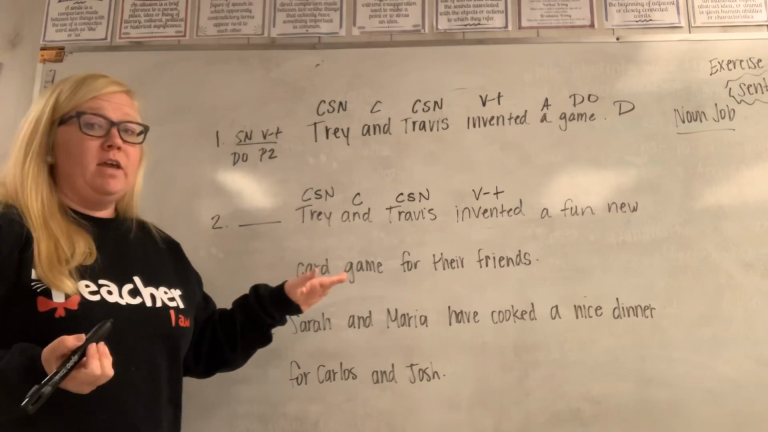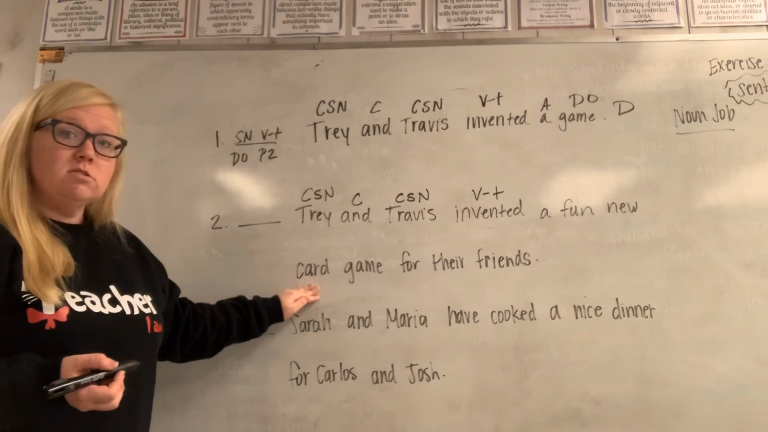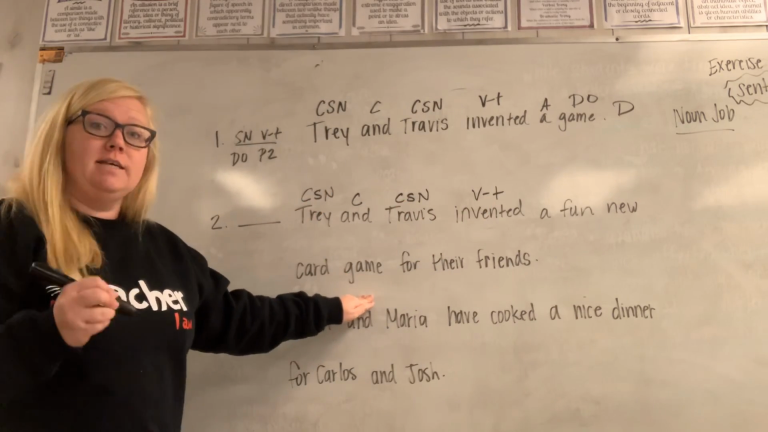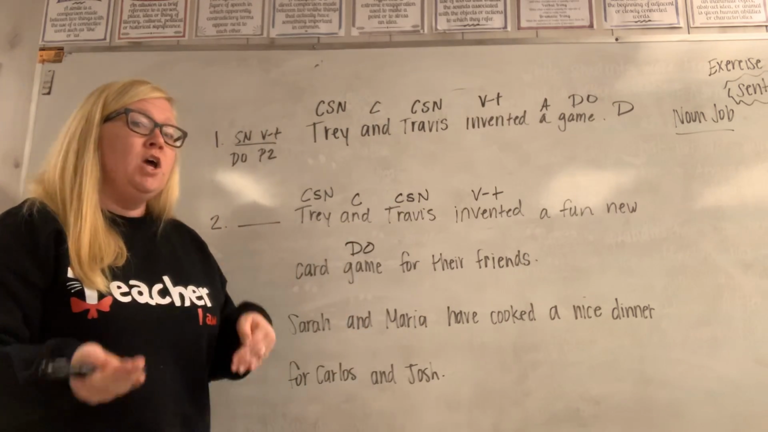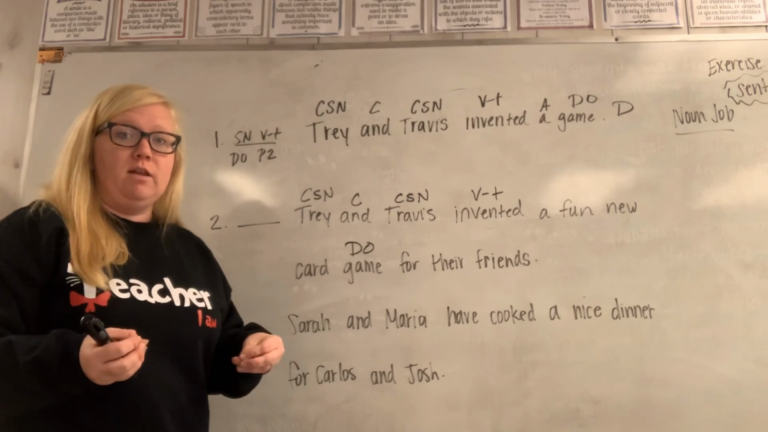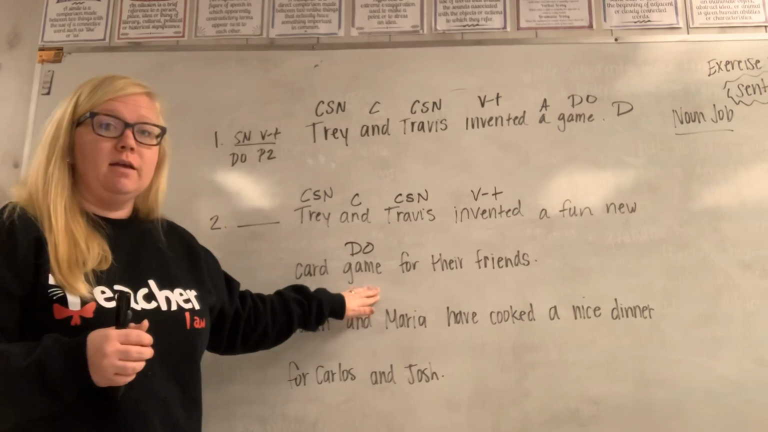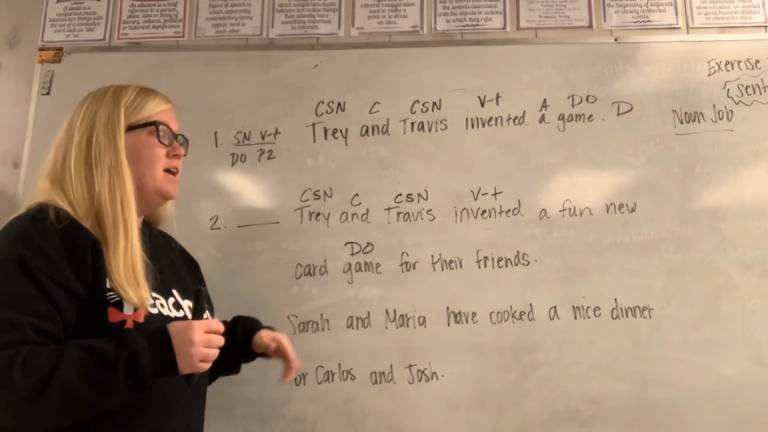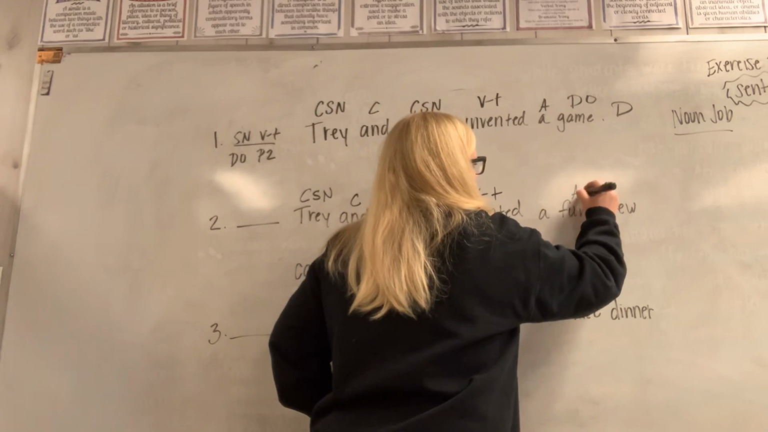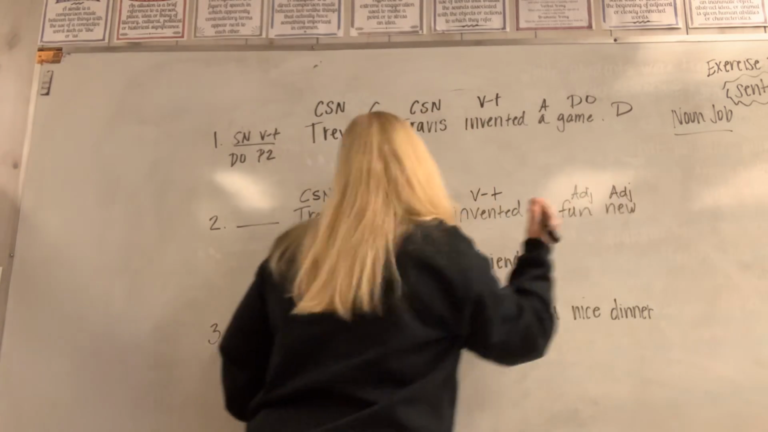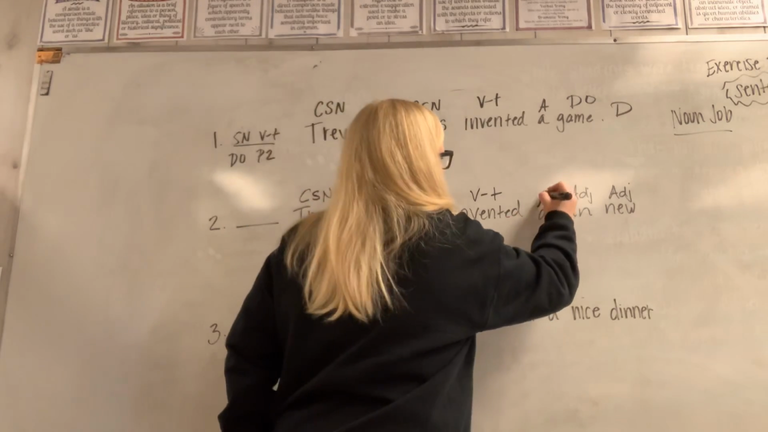What did they invent? Did they invent a fun? No. Did they invent a new? No. Did they invent a card? No. Did they invent a game? Yes. So that is our direct object. So you see how I asked the question, invented what? You've got to find the noun of what they invented. Remember, direct objects are nouns. So these words are all describing the direct object, okay? A describing word, if you're describing a noun, is an adjective. So fun, adjective. New, adjective. Card, adjective. And then, of course, A is always an article adjective.